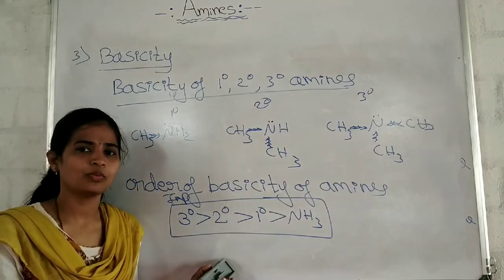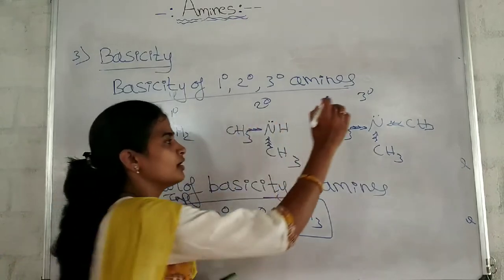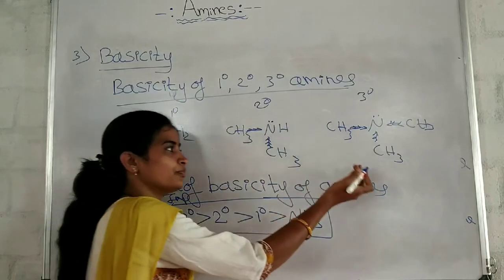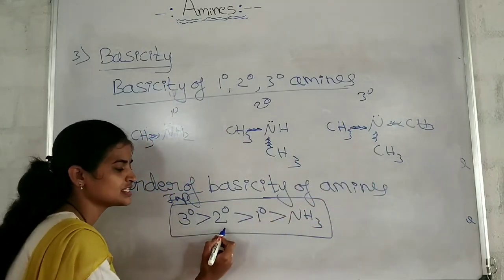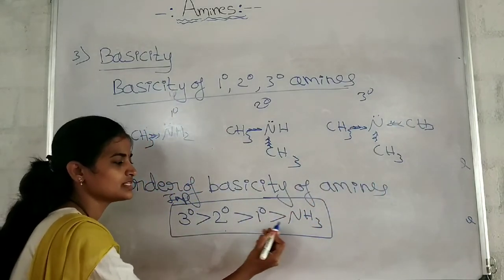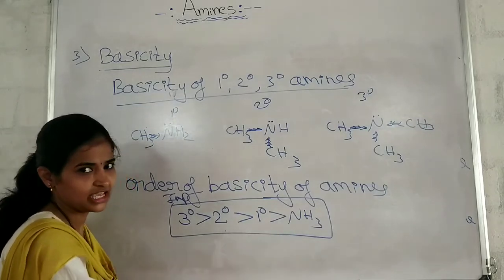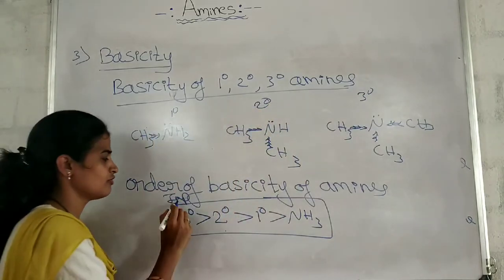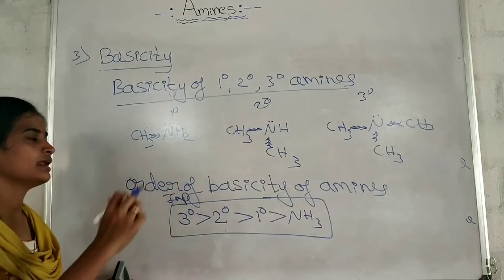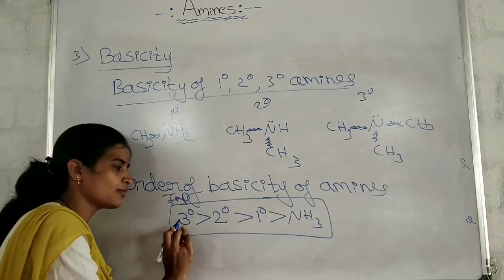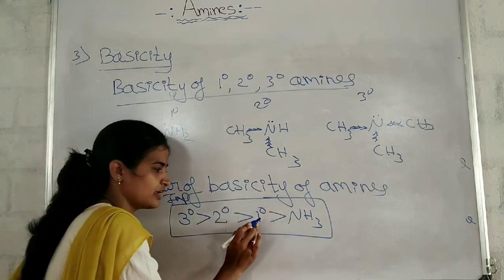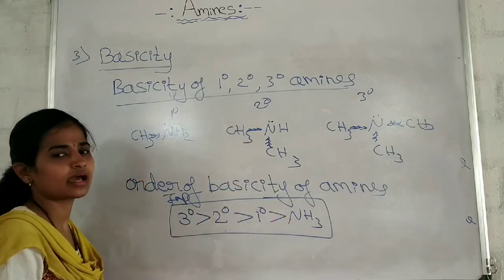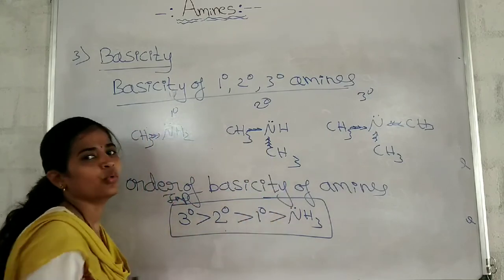Why are tertiary amines more basic? Because of the more number of alkyl groups. Because of the presence of 3 alkyl groups, because of the presence of 2 alkyl groups, because of the presence of 1 alkyl group, it exhibits the plus I effect. Plus I effect is greater here compared to these two. Therefore, the order of basicity of the alkyl amines is tertiary more basic than secondary, which is more basic than primary. And all the alkyl amines, primary, secondary, tertiary, are more basic than ammonia.